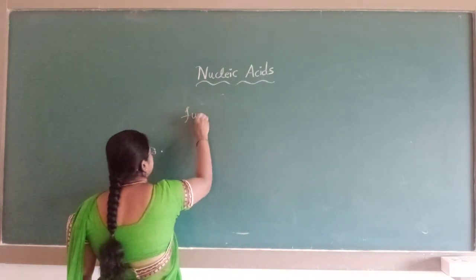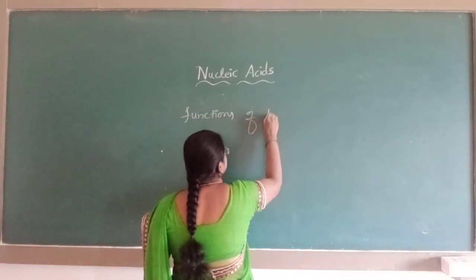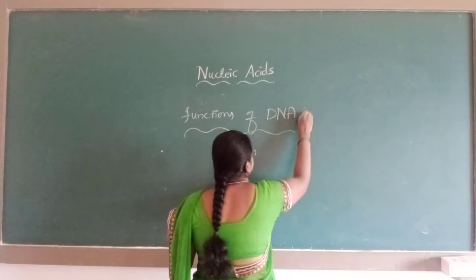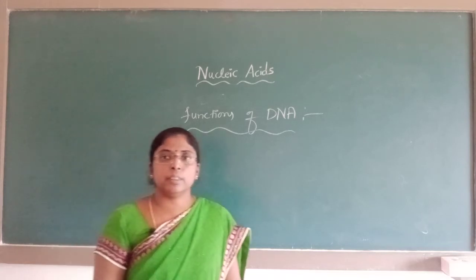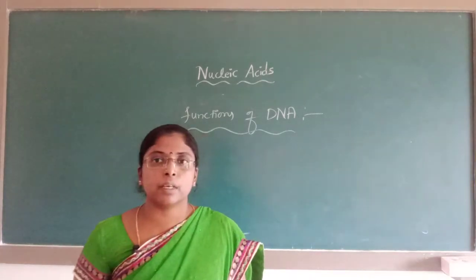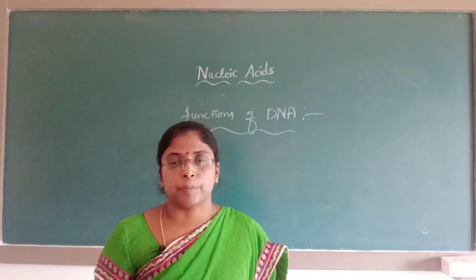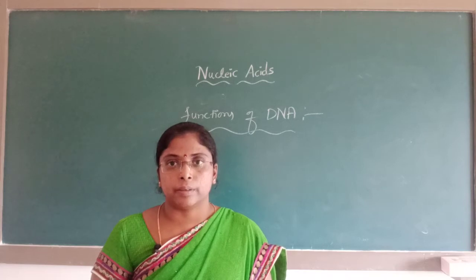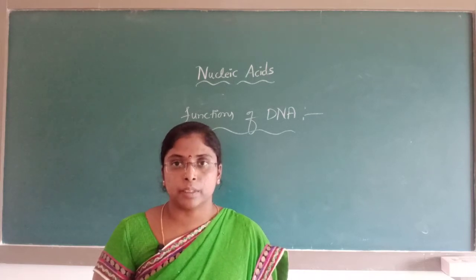Functions of DNA. By seeing the DNA we can say whether someone belongs to your ancestors or not. DNA is the reserve genetic material.